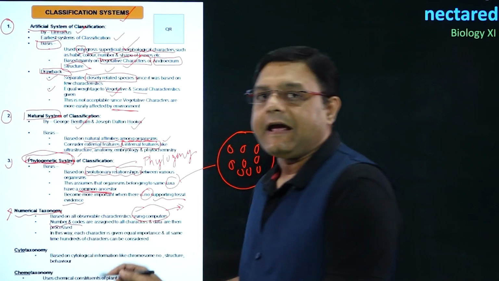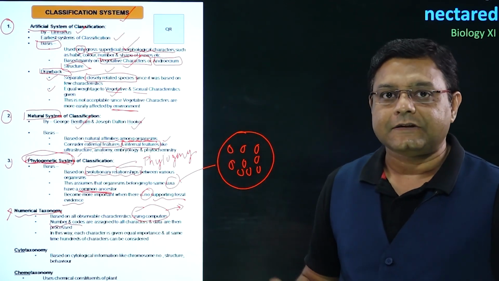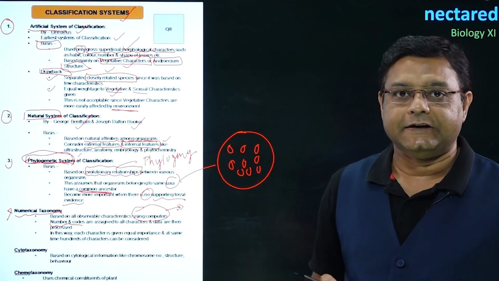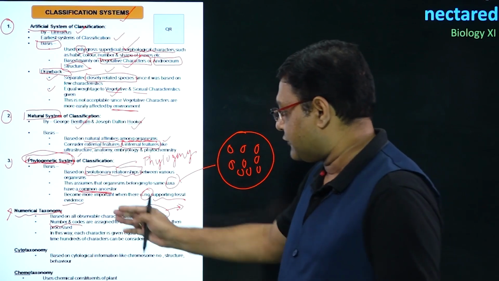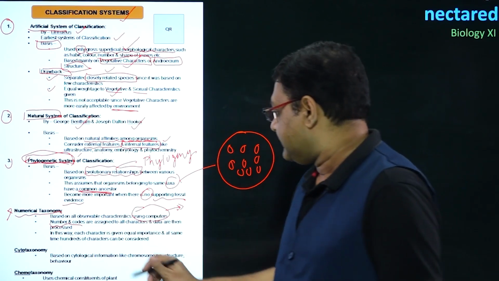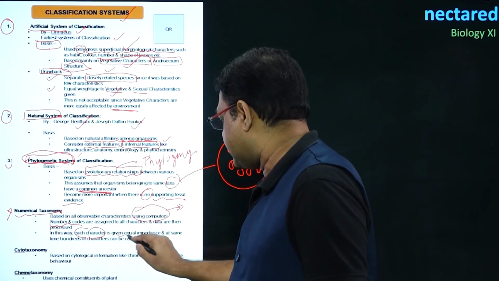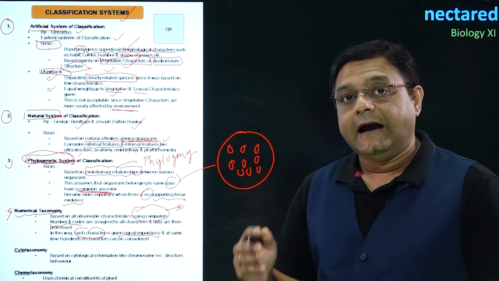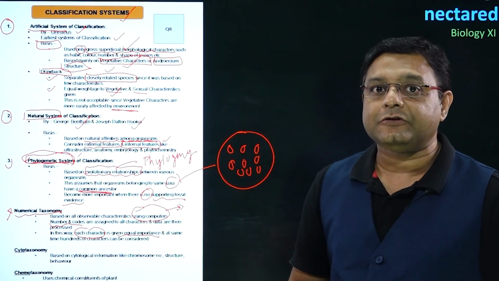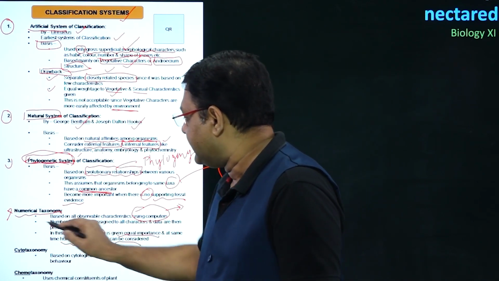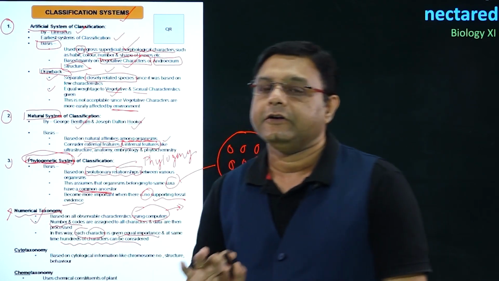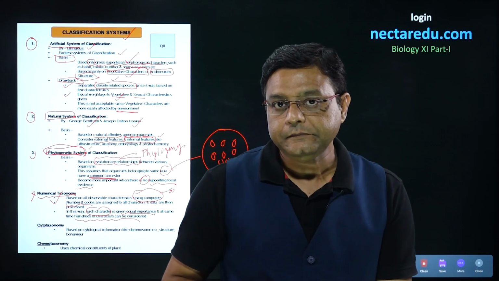Numbers and codes are assigned to all the characters, and then the processing of this data is done. The advantage of this taxonomy is that each character is given equal importance, and there might be hundreds of characters. So all hundreds of characters can be considered if we use this numerical taxonomy.